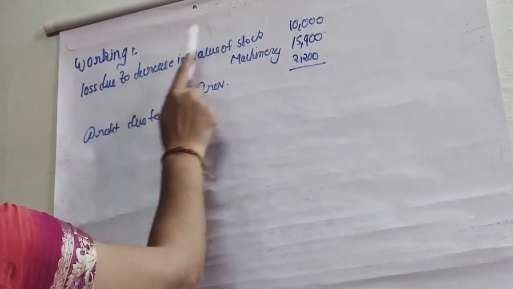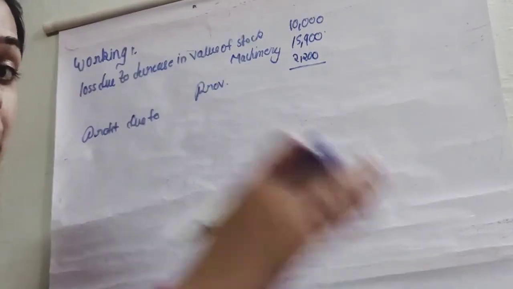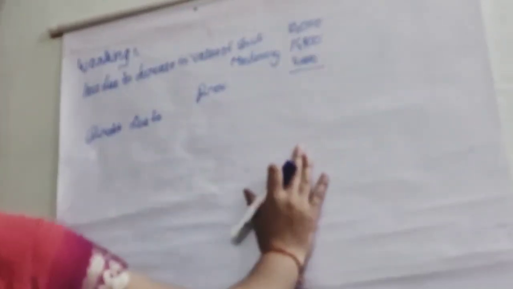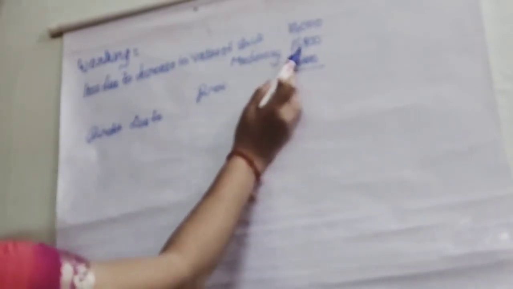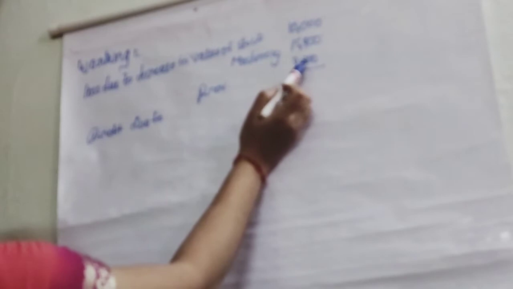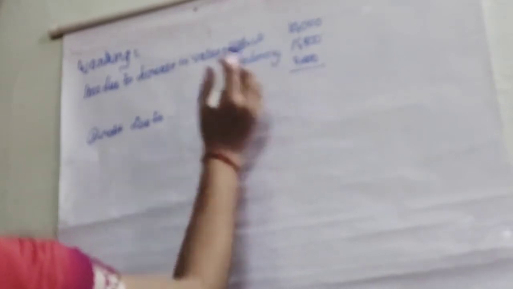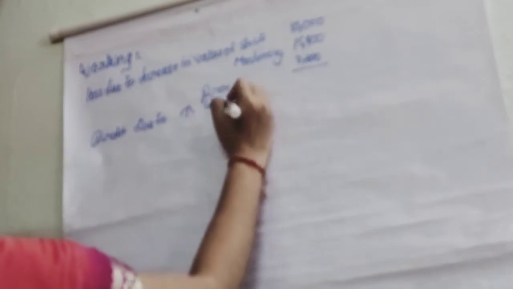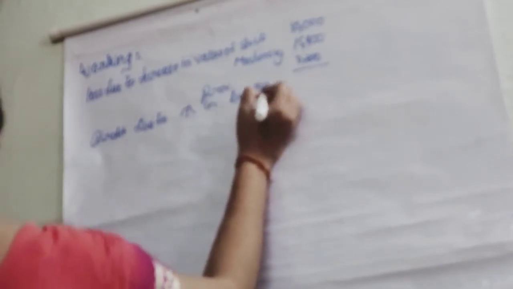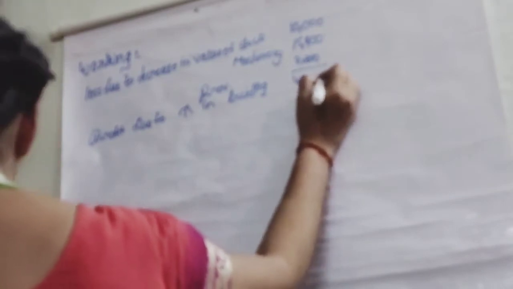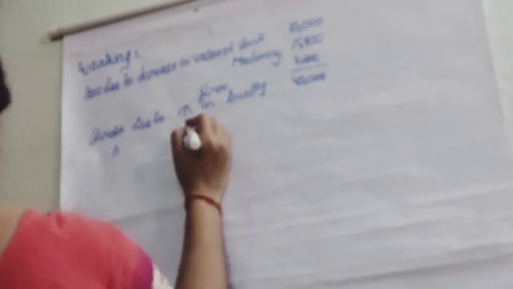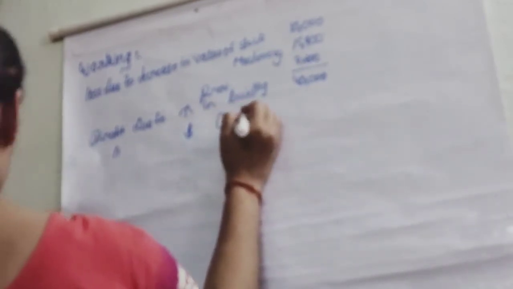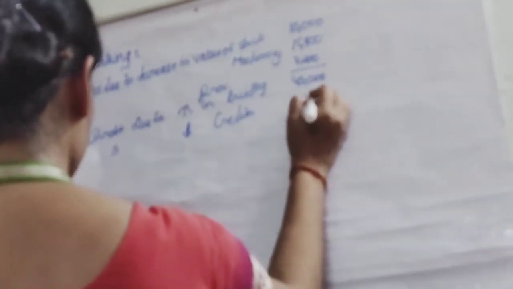So we have first as loss due to decrease in value of stock, the same thing जैसा आपने revaluation account में लिखा था, same हम एक जगह पे लिख लेंगे. The minus side things at the one side. So we have loss due to decrease in value of stock as 10,000, machinery as 15,900, and the provision कितना था 2,200. Now the profit कितना हुआ था, increase in building की अमाउंट अप्रिशिएट करेगी by 20%. So जो इंक्रीज हुआ वो हम लिखेंगे as 40,000. Now profit due to decrease in creditors के अमाउंट कम हुए थे, तो ये हमारा प्रॉफिट हुआ 2,500.